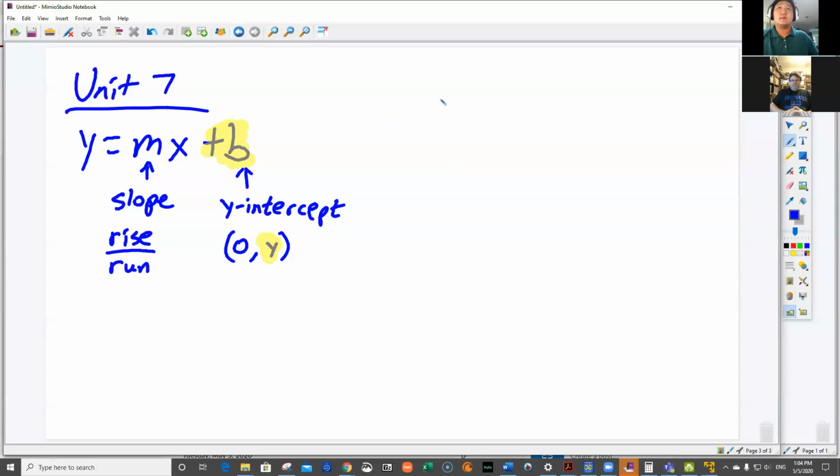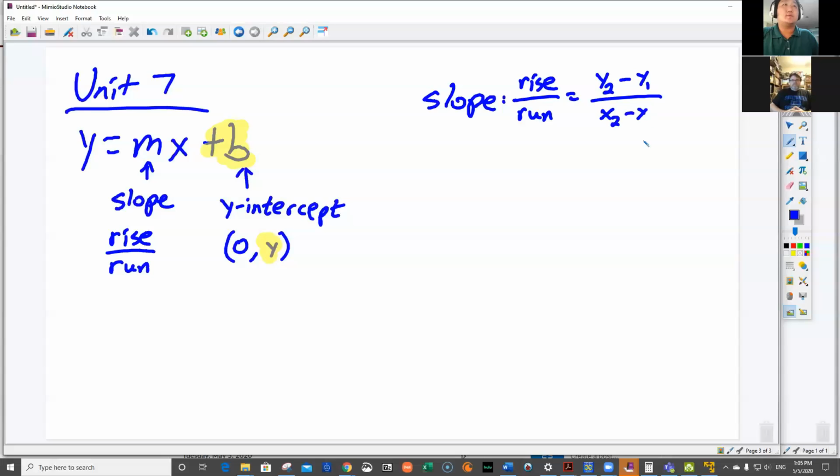Okay? And let's kind of talk about that idea of slope. My pen's stuck. There we go. Rise over run, which is the formula y2 minus y1 over x2 minus x1.